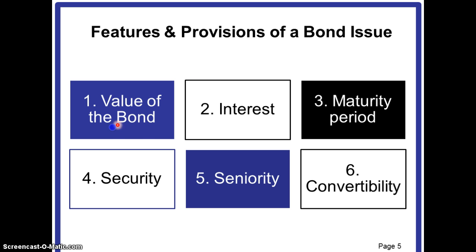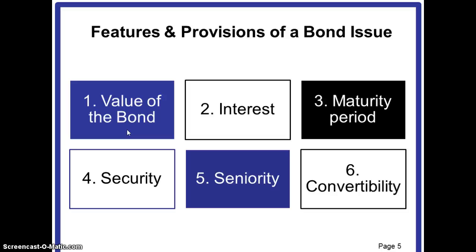Now let's take a look at some of the basic features and provisions of a bond issue. Let's begin with the value of the bond. Every bond will have a par value, which is also known as the face value. This value is stated at the time when the bond is issued, and it may also sometimes be called a nominal value.